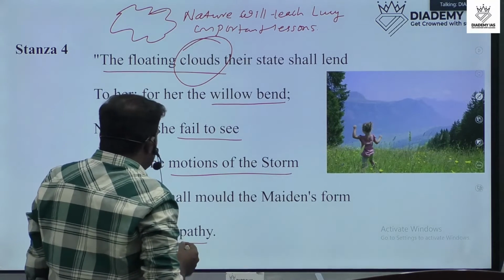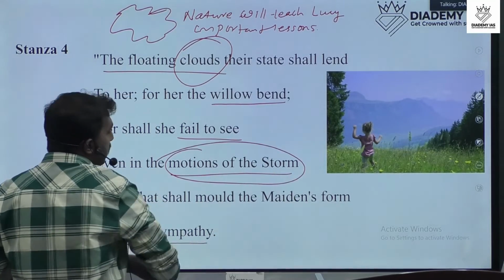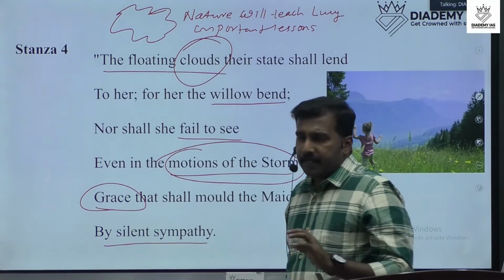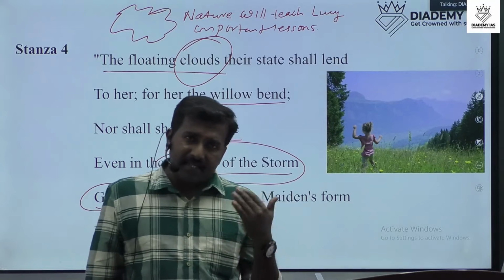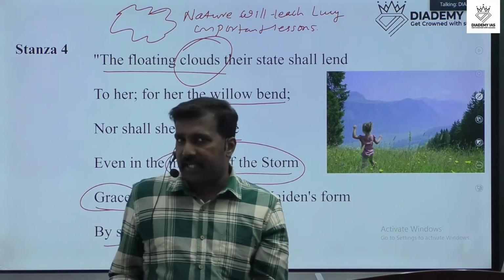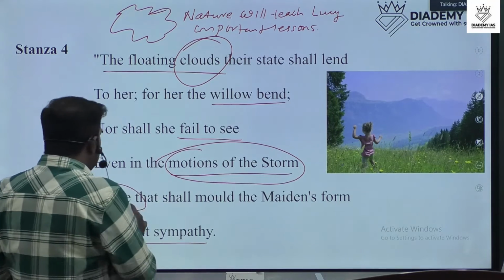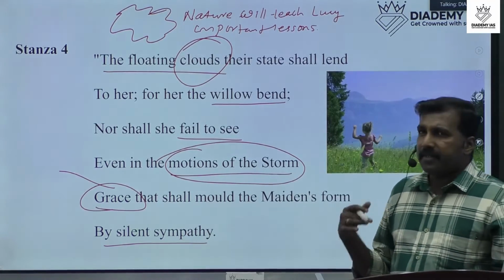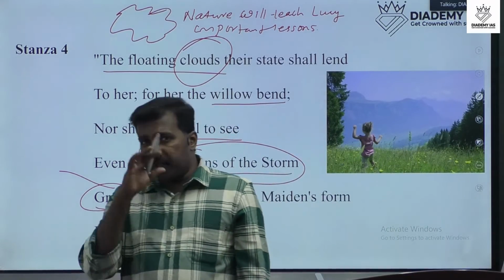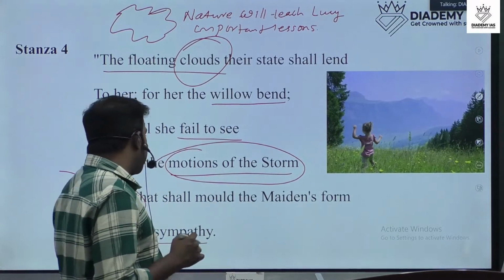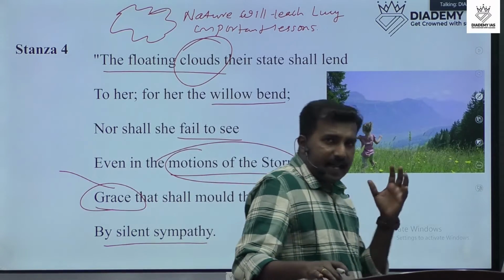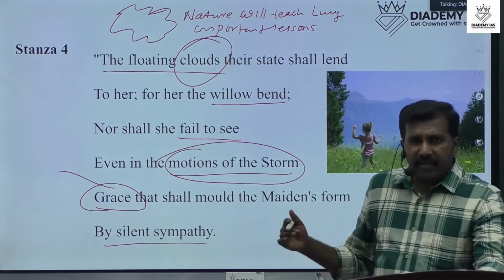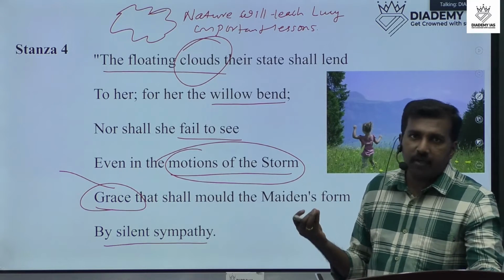And the next is the motion of the storm. That means the storm and the wind. We know that all these are natural elements, and the poet compares this beauty of nature with Lucy in this stanza. And here the grace means the beauty of the cloud and the beauty of nature with Lucy's beauty. It's a comparison between natural objects like cloud or wind or natural elements and the grace of Lucy.